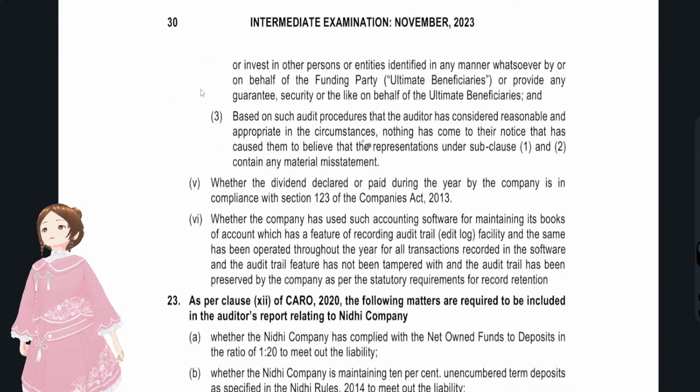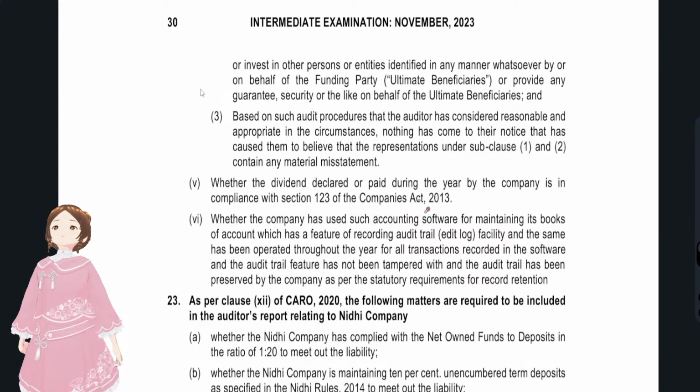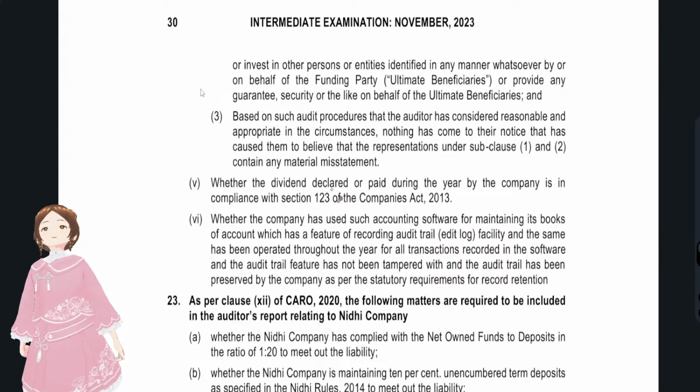And whether the dividend declared was in compliance with section 123. As per 123, dividends can be declared from profits after providing depreciation, from profits of previous years after providing depreciation, any balances, and any state or central government grants. These are the only sources from which a dividend can be provided, and whether they are complying or not.